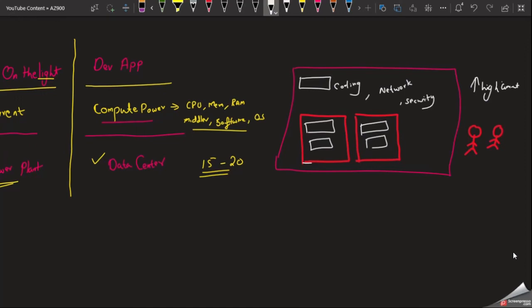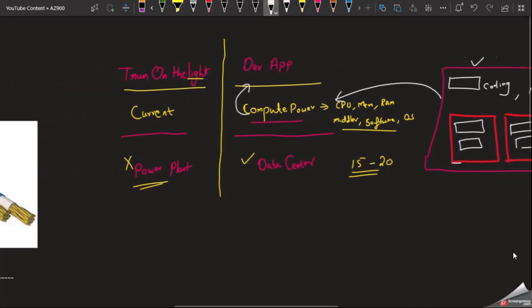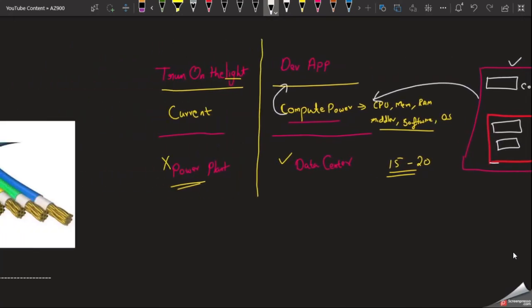Now, we will not go deep into the data center. We simply assume this much has to be maintained. Then only can we produce this compute power. After producing this compute power, only then can we develop applications. But from the power plant point of view, they have separate people to manage this. They simply provide us current.